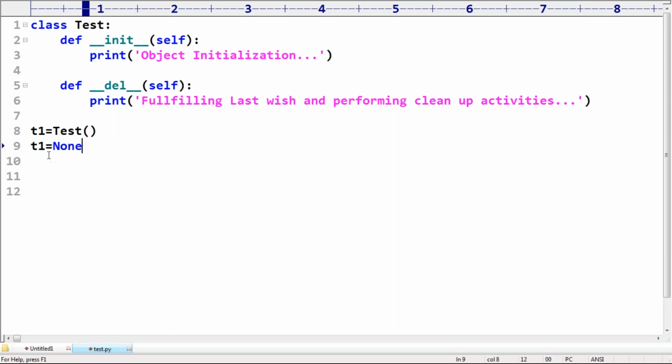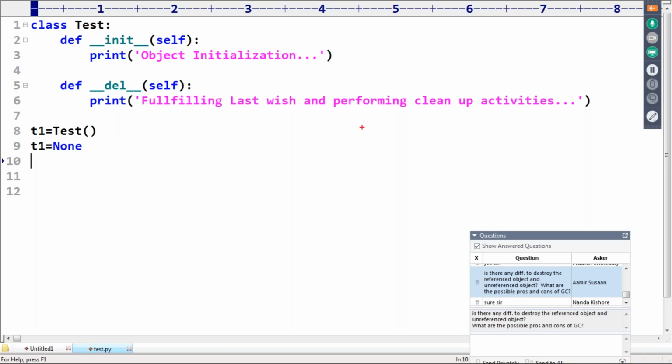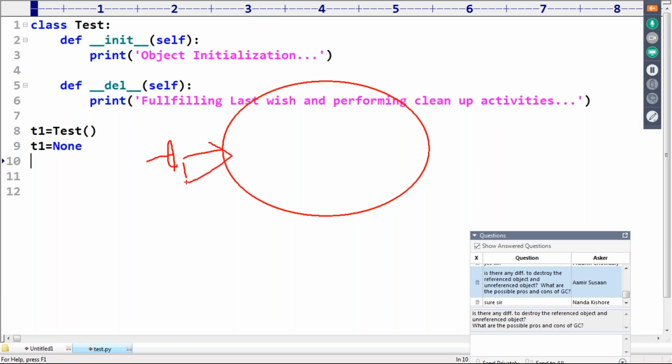Sir, whenever we are taking t1 is equal to None, assume that here this is the object, t1 is pointing to this object. Now t1 is equal to None means now onwards t1 is not pointing to any object. Remember this one.